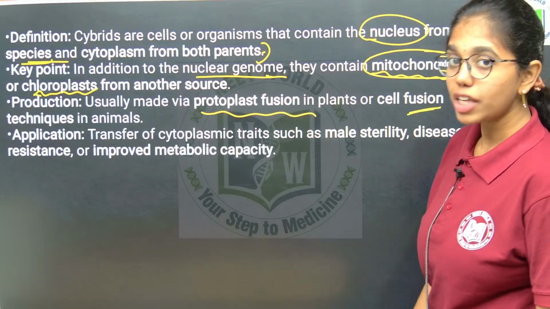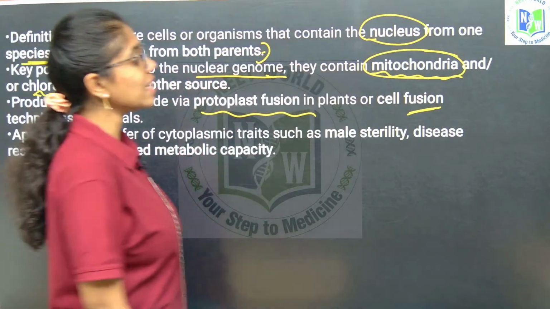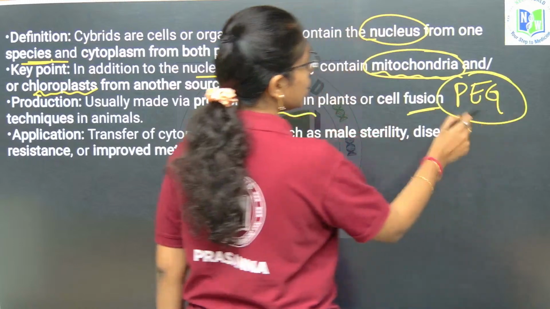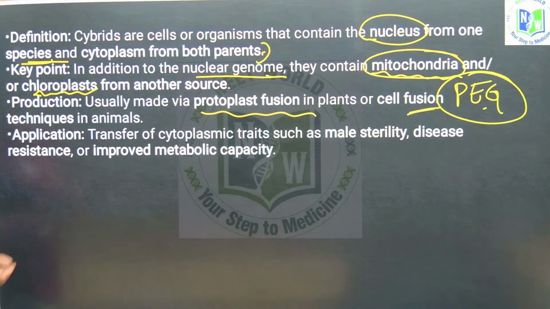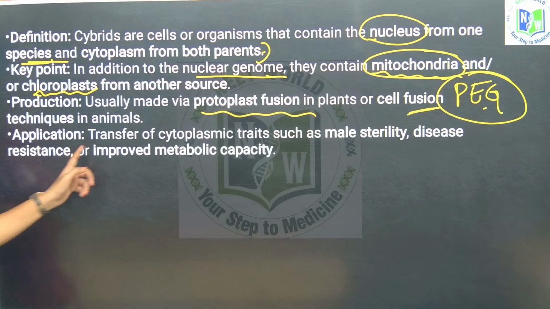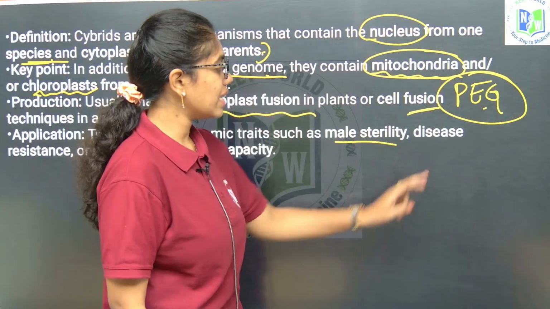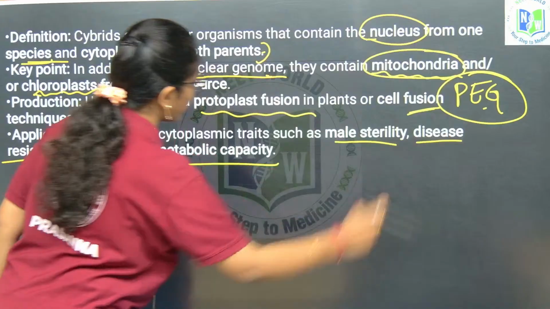This protoplast fusion or cell fusion is mediated by a chemical called PEG. Applications of this include transfer of cytoplasmic traits such as male sterility, disease resistance and improved metabolic capacity.